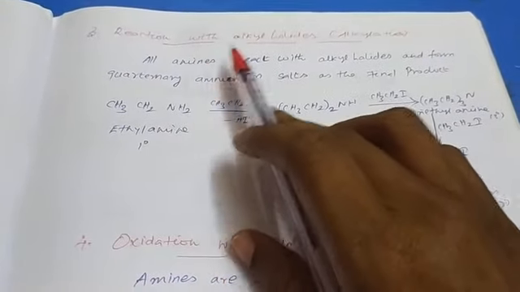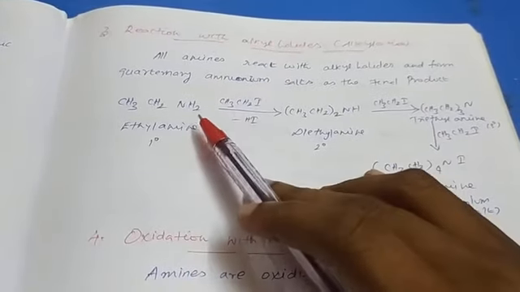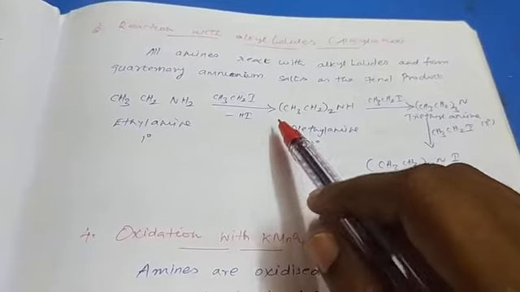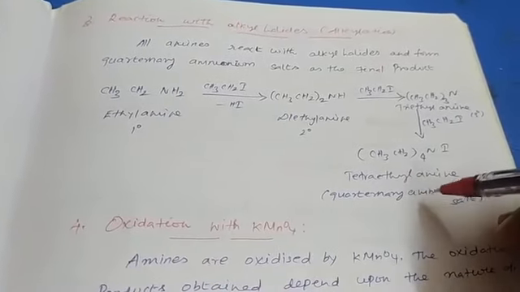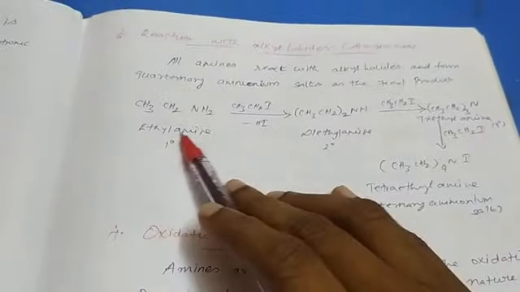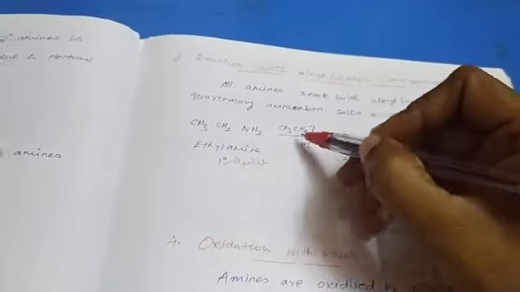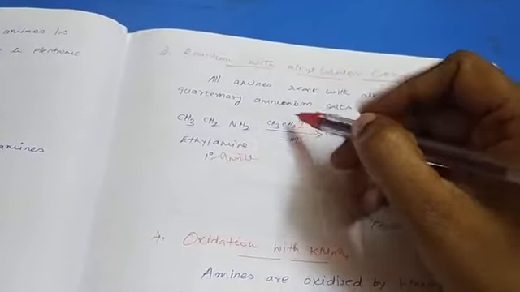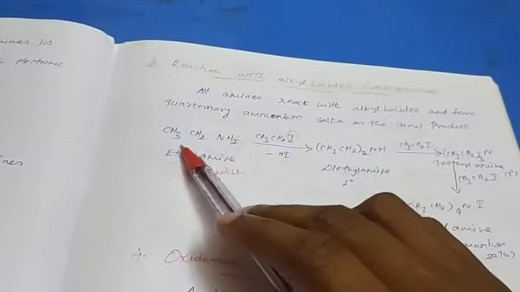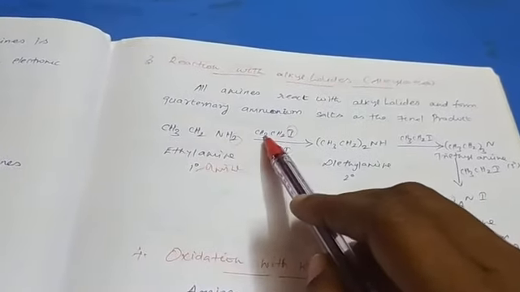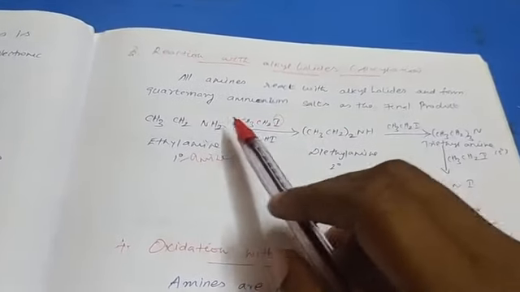The third reaction is with alkyl halide, alkylation. All the amines react with alkyl halide to form a quaternary ammonium salt as the final product. This is ethylamine, the primary amine. It reacts with ethyl iodide, so HI is removed here. What is the product? CH3CH2, and here also CH3CH2, so you simply write CH3CH2 twice